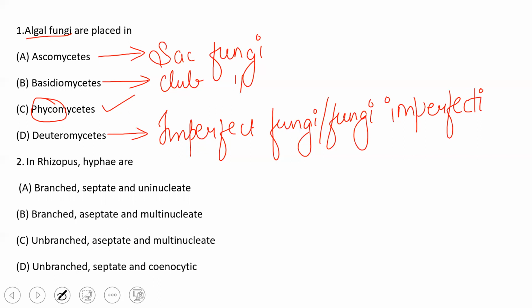Next question. In Rhizopus, hyphae are. So do remember the hyphae in case of Phycomycetes. In case of Phycomycetes, the hyphae were without cross walls, multinucleate, and they were branched as well. So henceforth the option here will be option B.